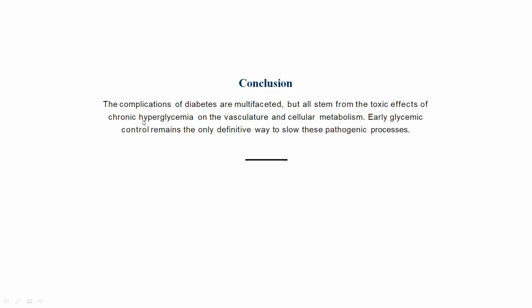Conclusion: the complications of diabetes are multifaceted, but all stem from the toxic effects of chronic hyperglycemia on the vasculature and cellular metabolism. Early glycemic control remains the only effective way to slow these pathogenic processes.